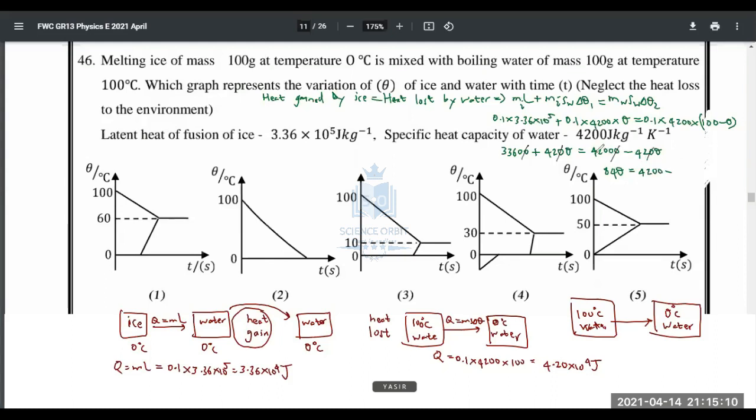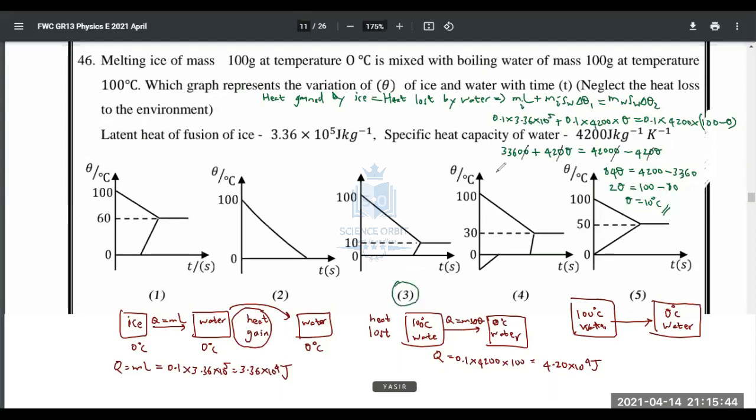4200 minus 3360. Okay, is this a multiple of 42? Yeah, this is 42 into 8, I think. Okay, very interesting, 42 into 8. So if you simplify this by 42, it is 2 theta, and this is 100 minus 80. So theta is 10. I'm getting 10 degrees Celsius for theta. That means the answer should be the third, isn't it? Final temperature is that. Yeah, third is the answer.